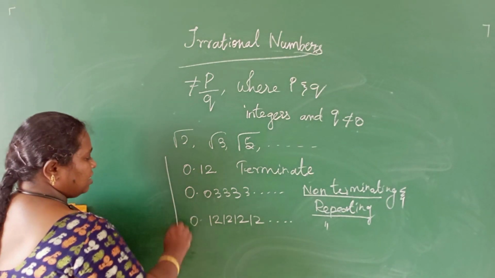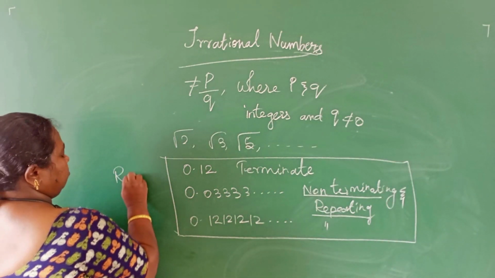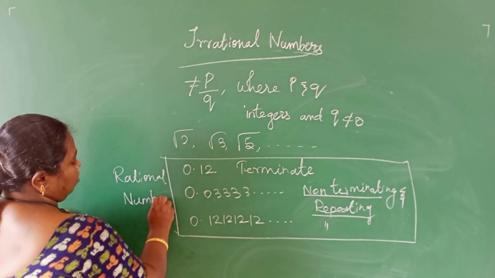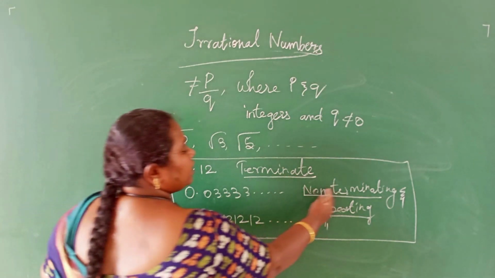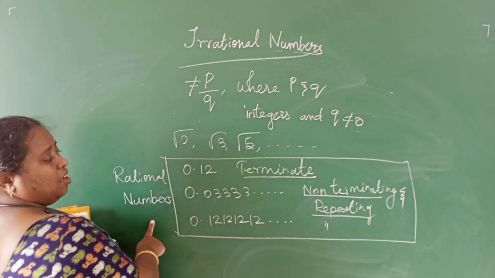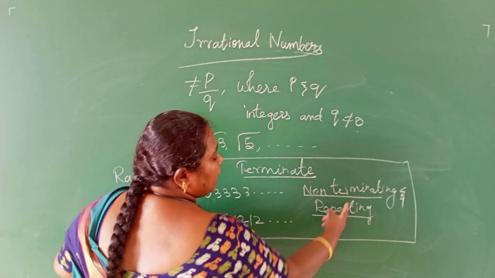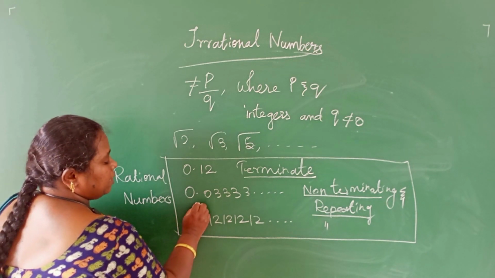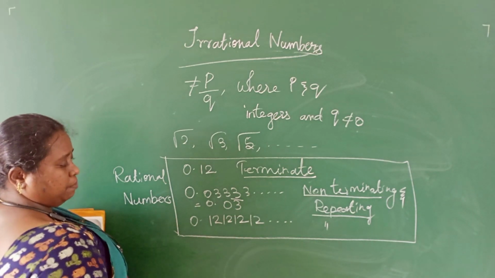These kinds of numbers are called rational numbers. A number that terminates, or is non-terminating and repeating, is called a rational number. Once again, a number that terminates, or is non-terminating and repeating, is called a rational number. This number can be expressed as 0.03 bar. The repeating number can be expressed like this.